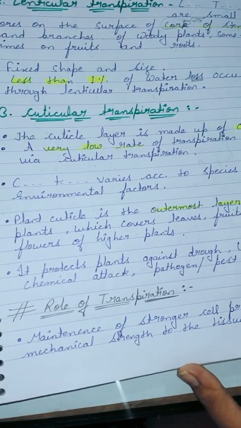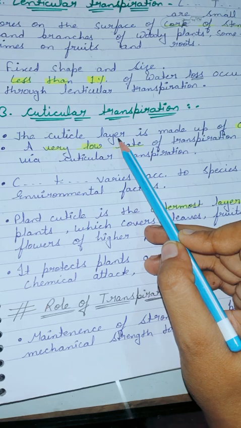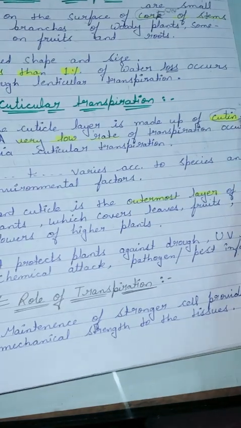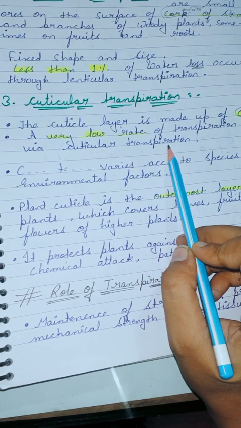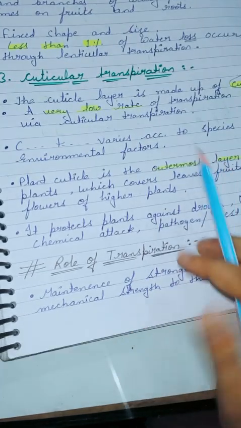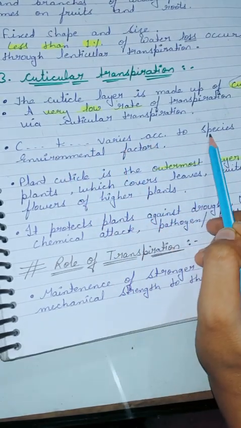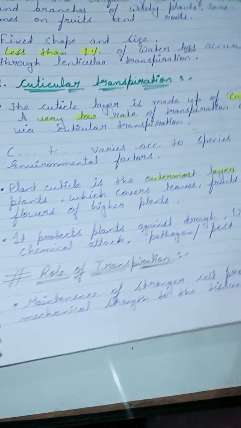Next one is cuticle transpiration. The cuticle layer is made up of cutin. Okay. A very low rate of transpiration occurs via cuticle transpiration. Very low rate. The cuticle transpiration varies according to species and environmental factors.